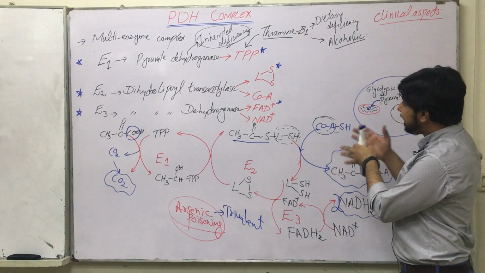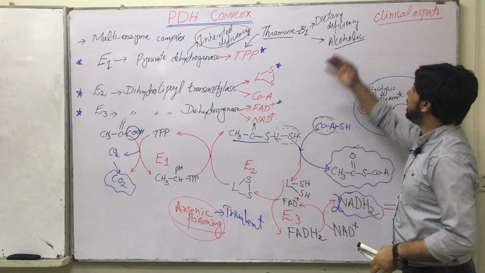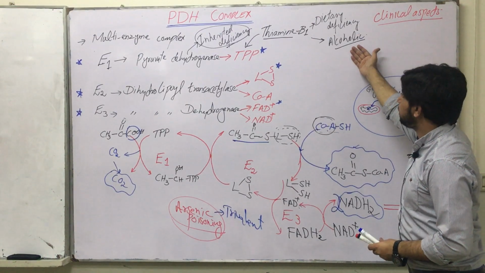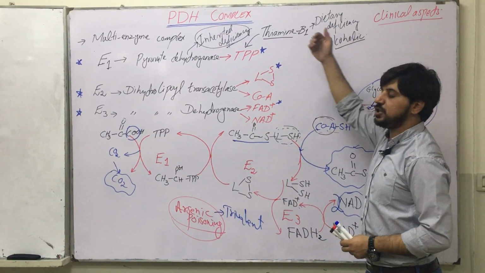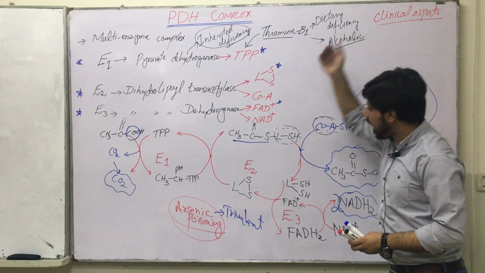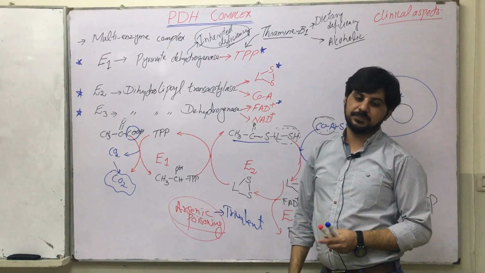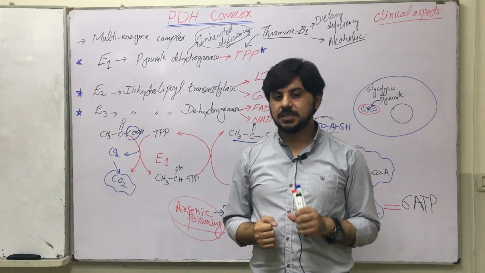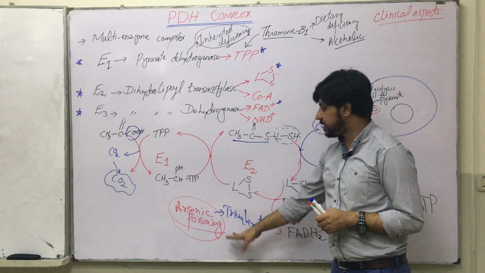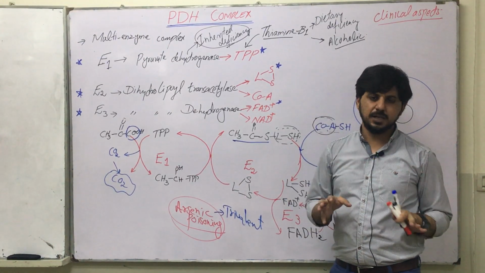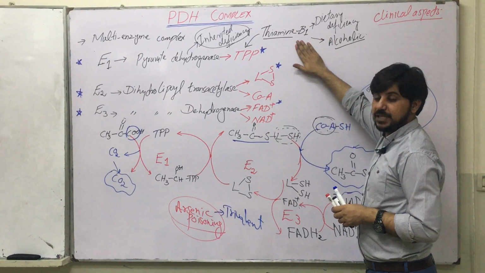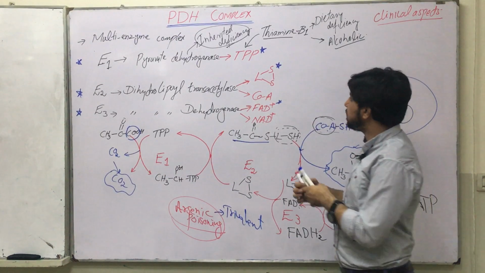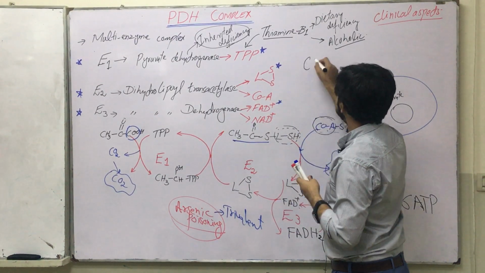Now with these clinical deficiencies, whether it is the dietary deficiency of B1, the deficiency of B1 because of alcoholism, or arsenic poisoning, it can cause serious complications. Most importantly, arsenic poisoning does not affect the brain so much. B1 deficiency has serious effects on the brain, because our CNS mostly relies on energy.